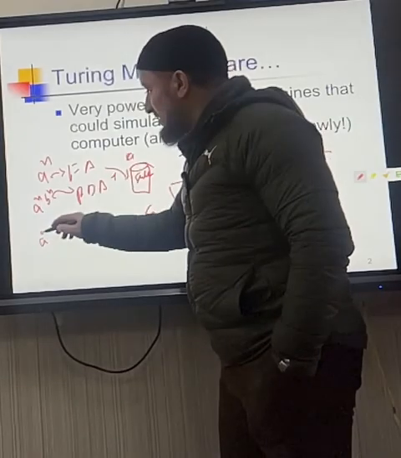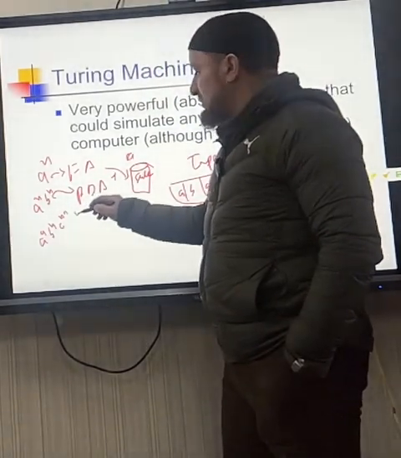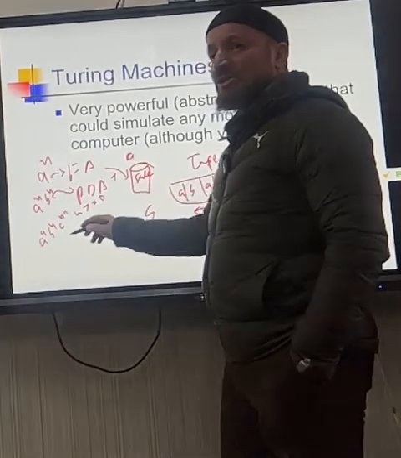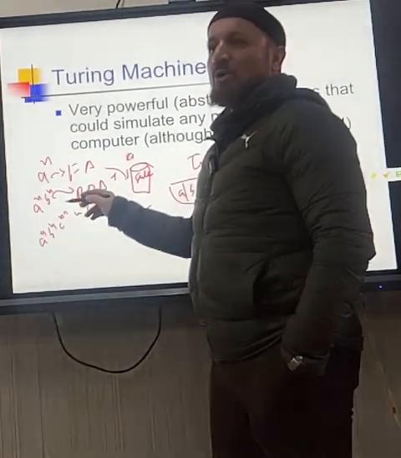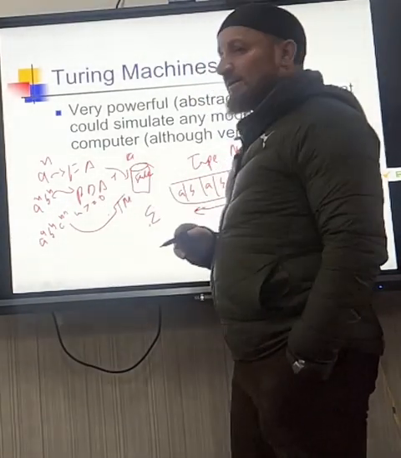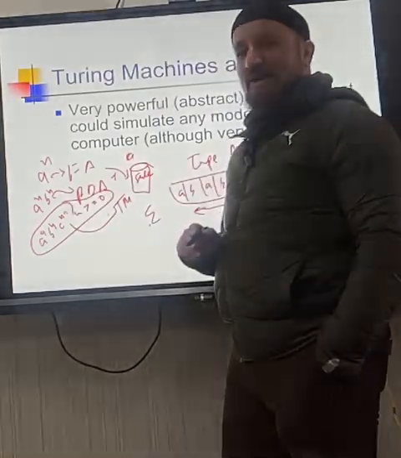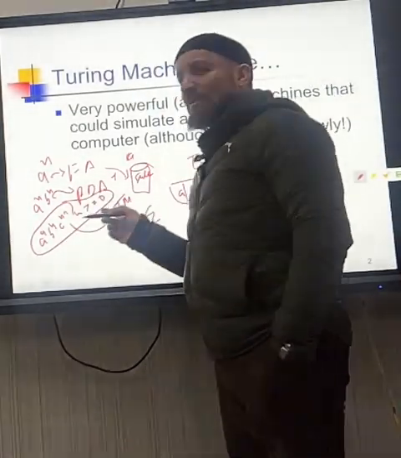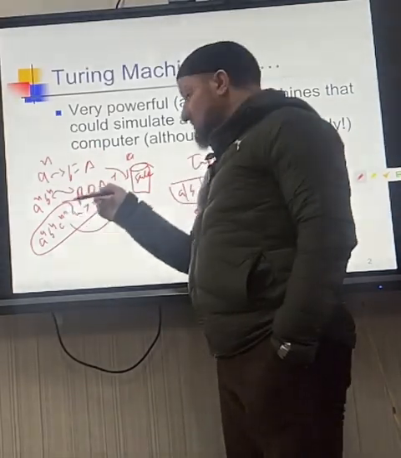But if I have a raised power n, b raised power n, c raised power m, for example, and m is greater than or equal to 0, this won't be accepted by the PDA. We need a more powerful machine. This will be accepted by the Turing machine. But Turing machine can accept regular language also, because this is more powerful.